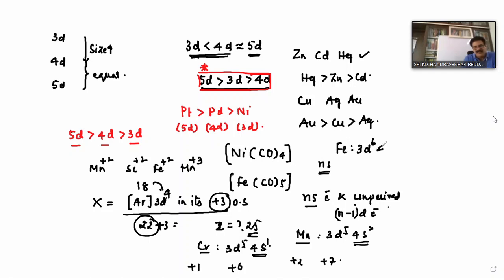Suppose we take iron, configuration 3d6 4s2. What is the lowest oxidation state? +2. Does iron exhibit +1 oxidation state in any case? Do you remember? Yes, the brown ring complex. In the brown ring complex, iron exhibits +1 oxidation state.